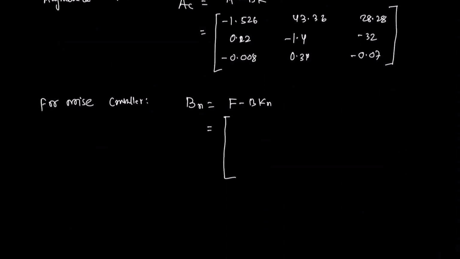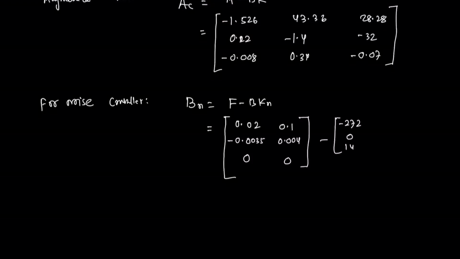We can write 0.02, 0.1, minus 0.0035, 0.00400, and minus 272, 14 and Kn, where we are assuming Kn1 and Kn2.